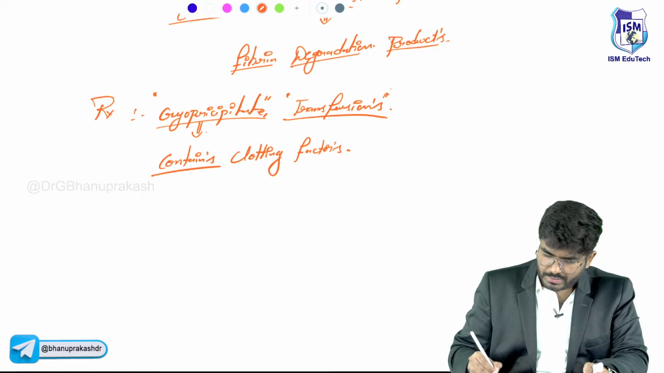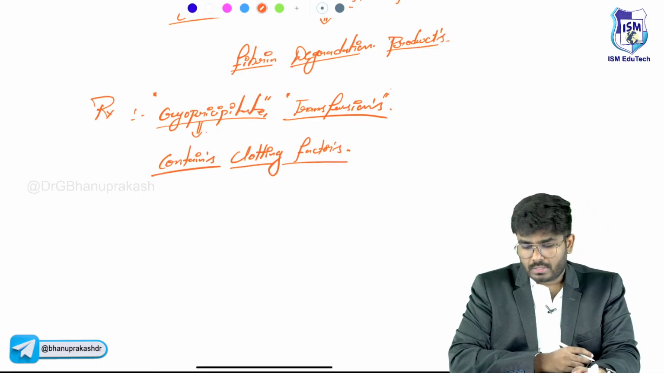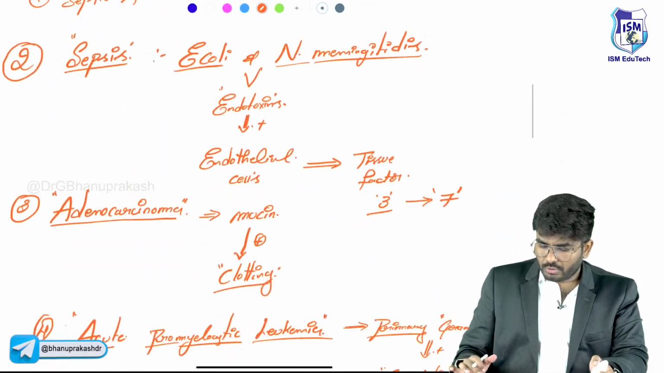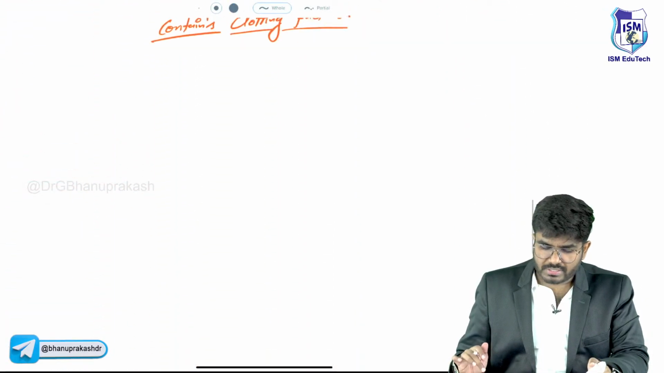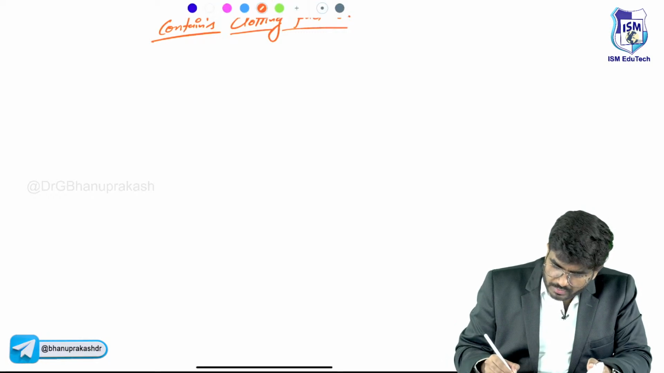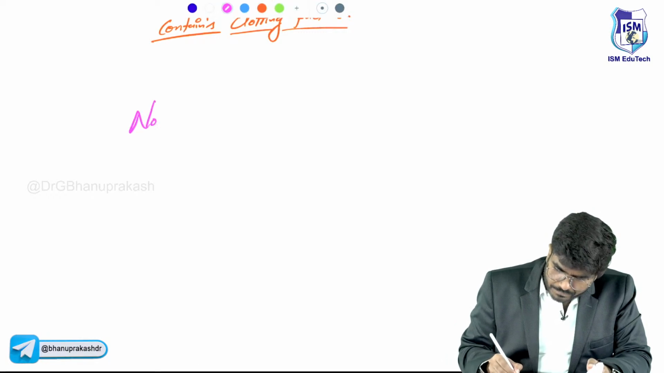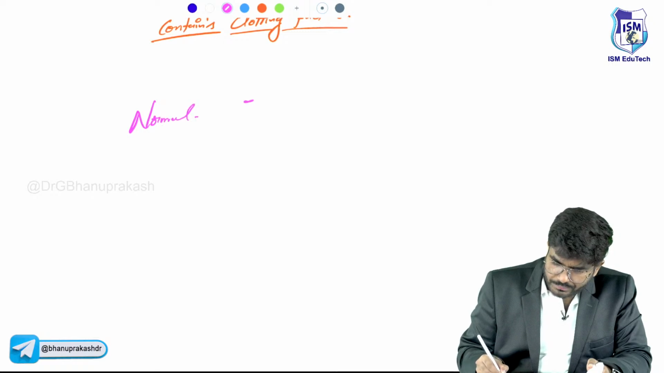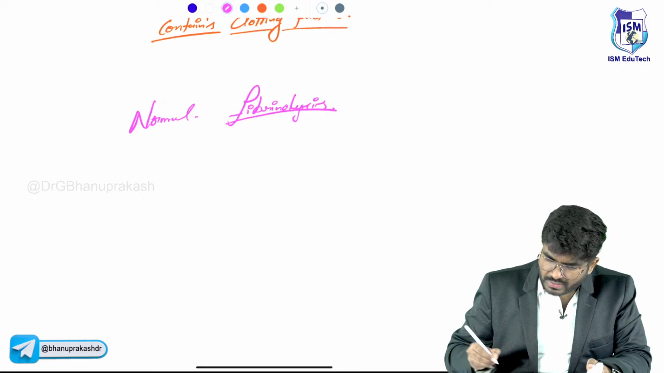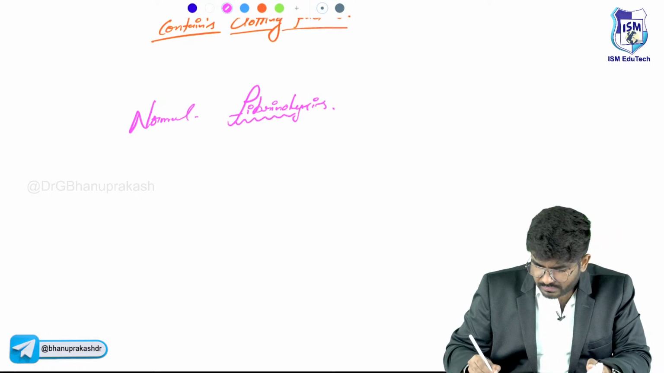Okay, so DIC, disseminated intravascular coagulation, is completed. Whatever points I want you to know are covered. Now let me talk about fibrinolysis. First, normal fibrinolysis. And after that, I will discuss the disorders of fibrinolysis.